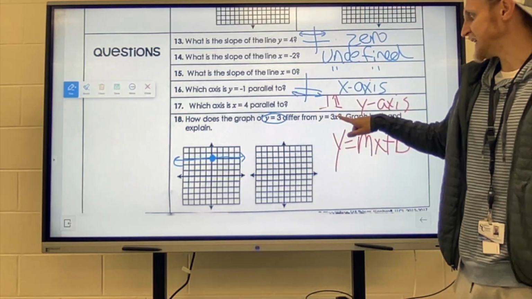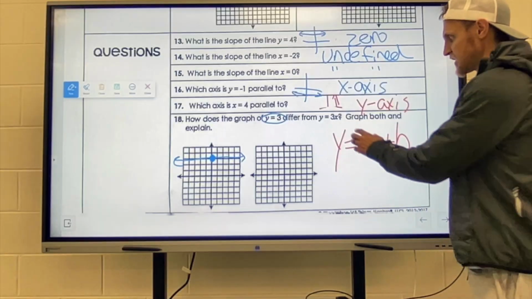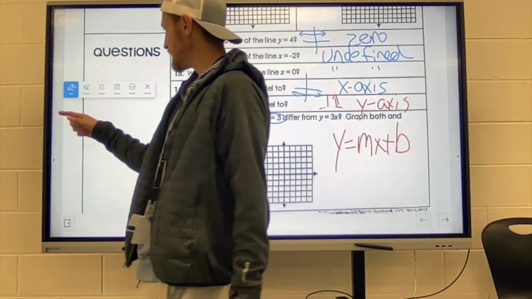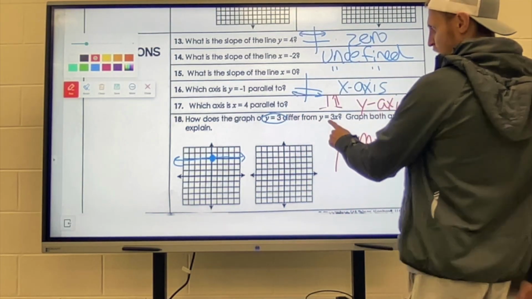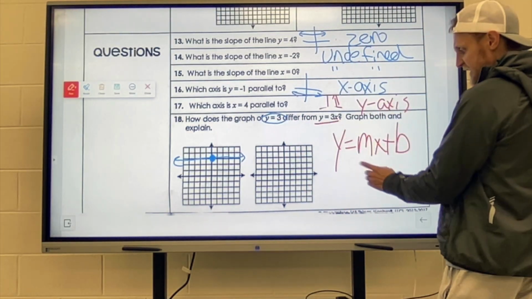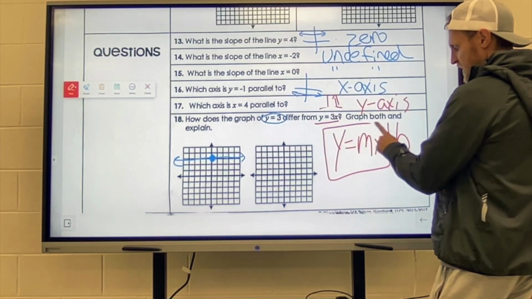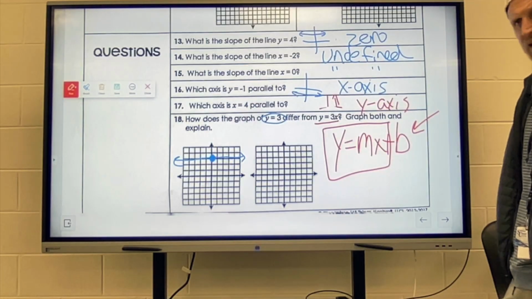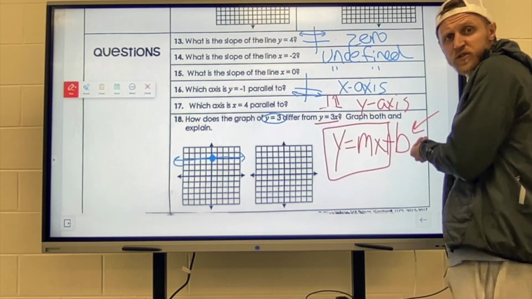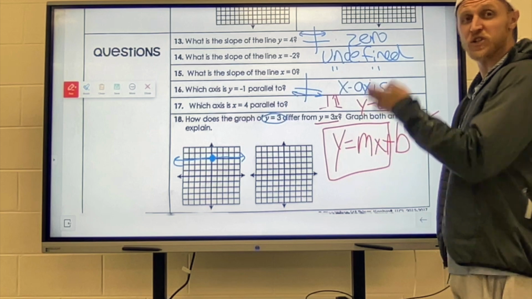However, y equals 3x, we tack that x on there. That x is important because that tells me that we're talking about something completely different. Now, y equals 3x has this mx part. What it doesn't have is a constant, the letter without the x. That constant is supposed to be the y-intercept. That's supposed to tell me where to start.